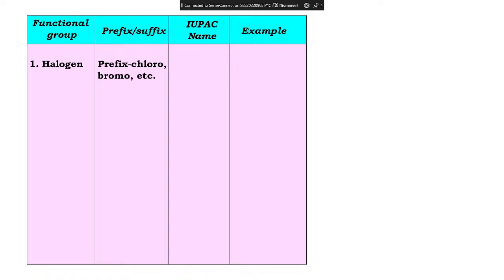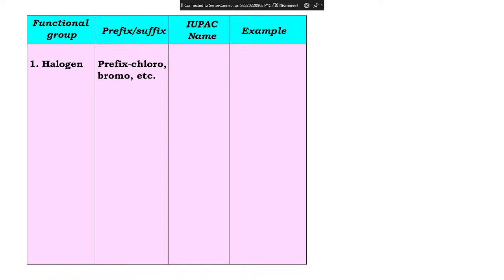Halogens, put a dash: chlorine, fluorine, bromine, iodine. These are all halogens. Never forget this. And the valence is 1. That means you can write down the valence is 1. They require one electron to be stable. They will take one electron.